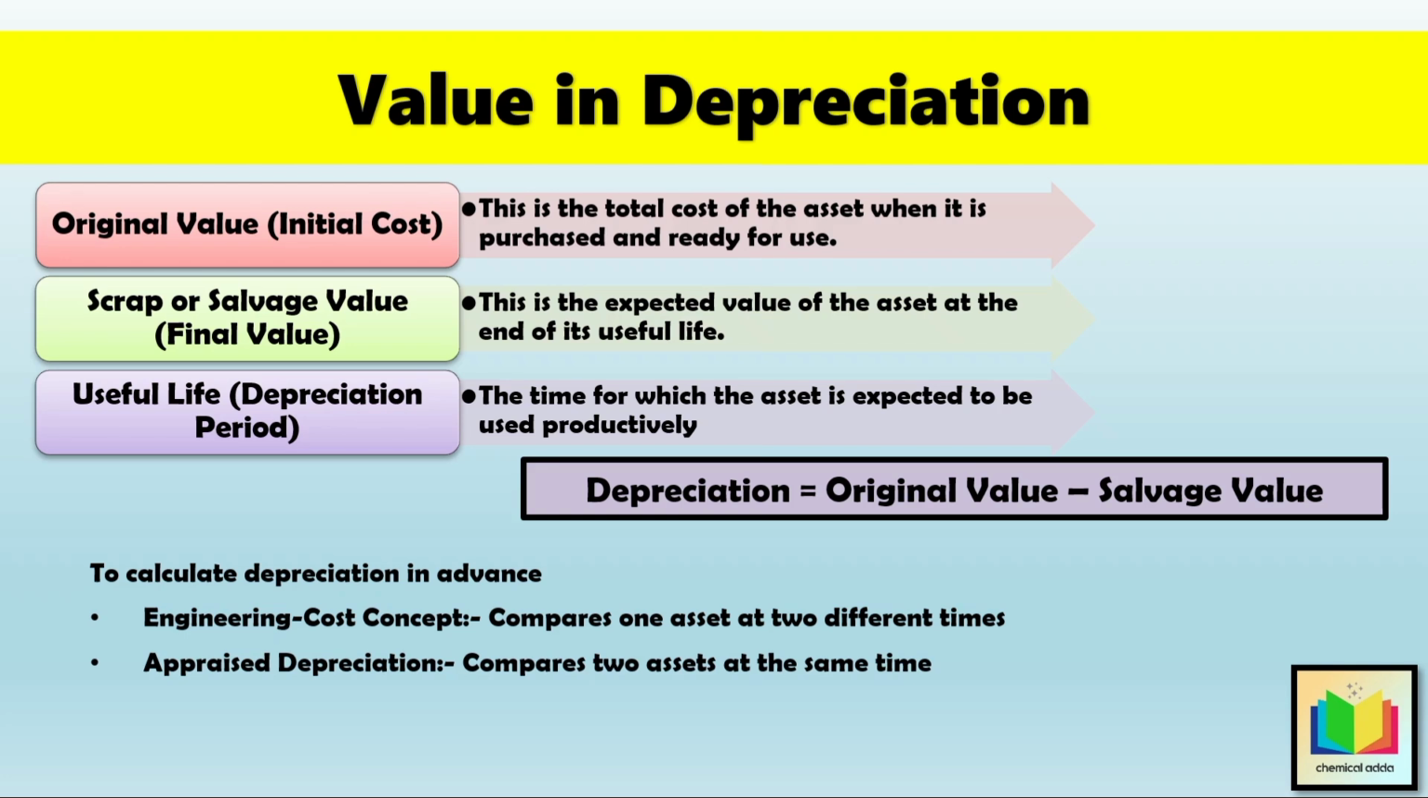This distinction is important because sometimes depreciation is required for design engineering purposes, while other times it is needed for accounting or appraisal. So in short, there are three values in depreciation: original value, salvage value, and useful life. And depreciation is simply the reduction from original cost to salvage value spread across useful life. And therefore, depending on the purpose, it can be viewed either through the engineering cost concept or the appraisal concept.